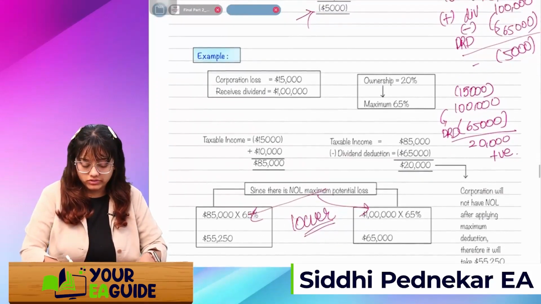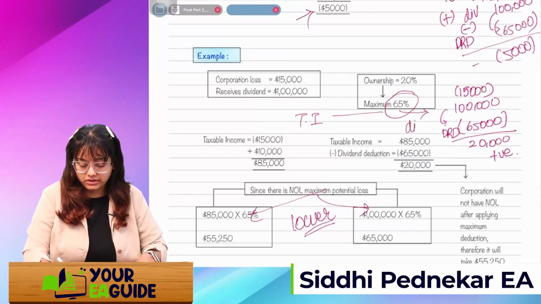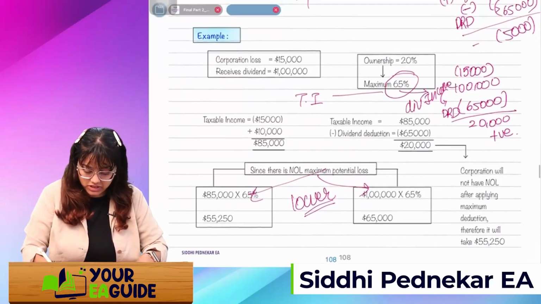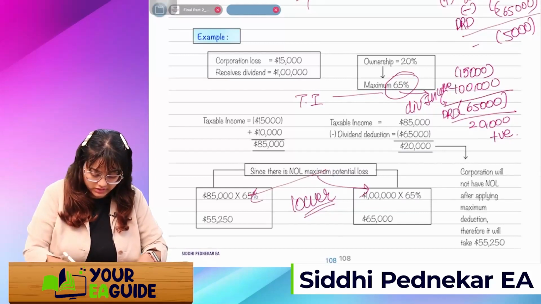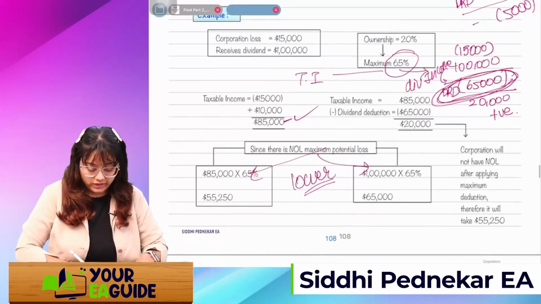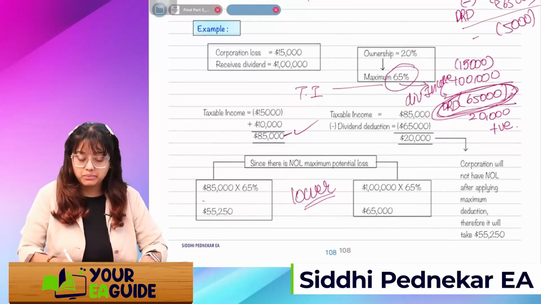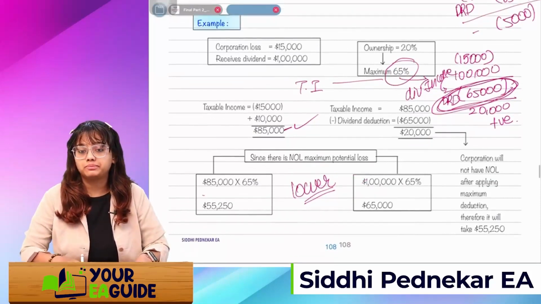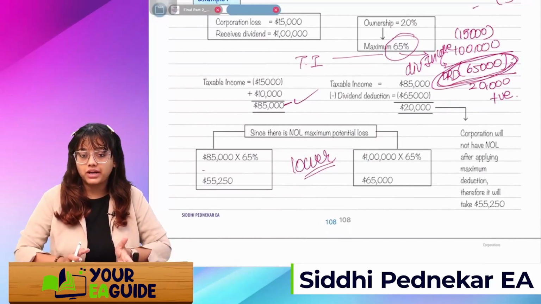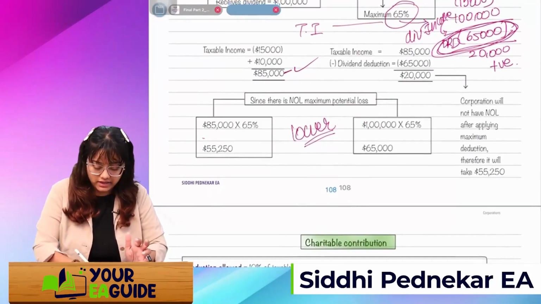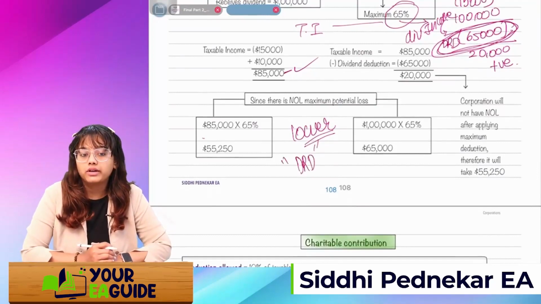What calculation will we do? We'll apply the 65% on taxable income. We'll apply the 65% on dividend income. Got it? So our taxable income was how much? Before taking this reduction, before taking this DRD, our taxable income was 85,000. 85,000 into 65%. Second, on dividend, 1 lakh into 65%. Whichever is lower, we'll take that as a DRD. Got it, everyone?